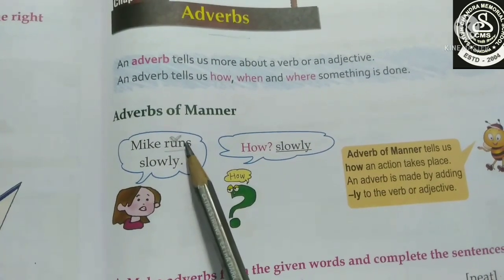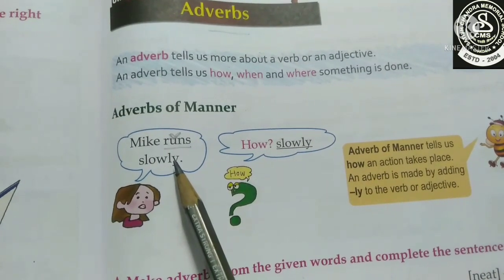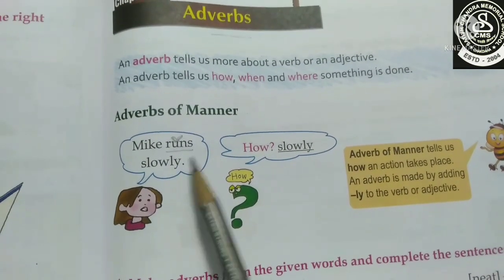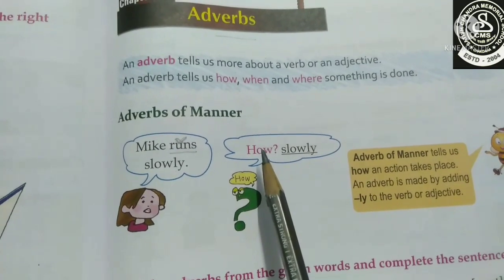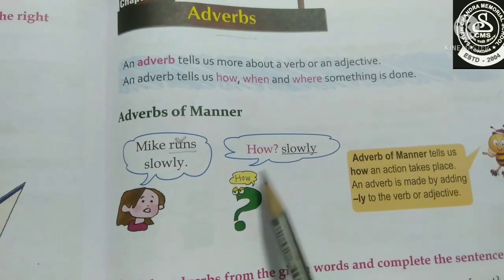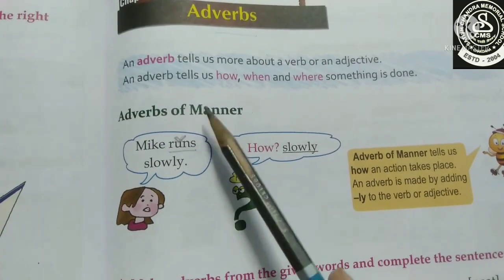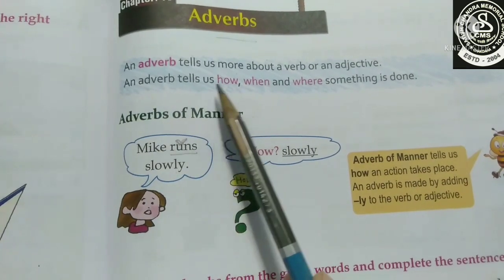So Mike runs slowly. Now you have to ask a question to yourself. How is Mike running or how Mike runs? Mike runs slowly. This question how, as it was said earlier here, an adverb tells us how.